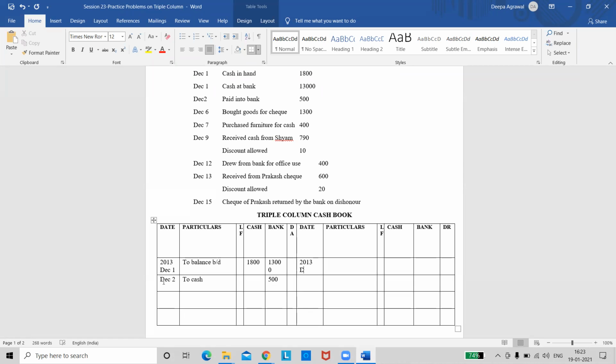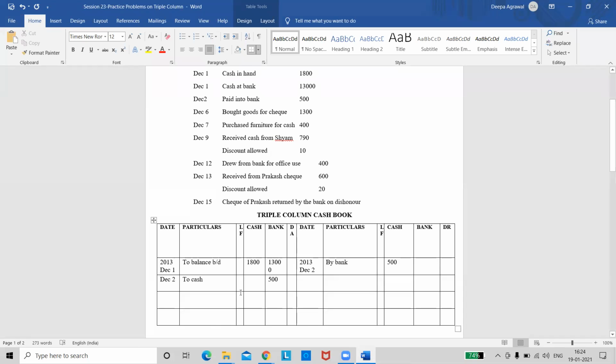I'll enter the date December 2nd and here my cash column should be credited. So I'll write the transaction as by bank, by balance, and enter the amount in the cash column. So is this clear? Paid into bank. Bank should be debited. So I've written the amount in the debit side of bank column. Cash should be credited. So I've written the amount in the credit side of the cash column.